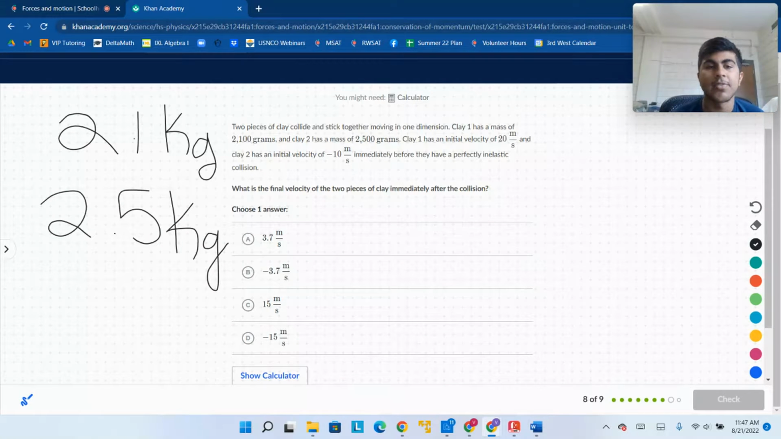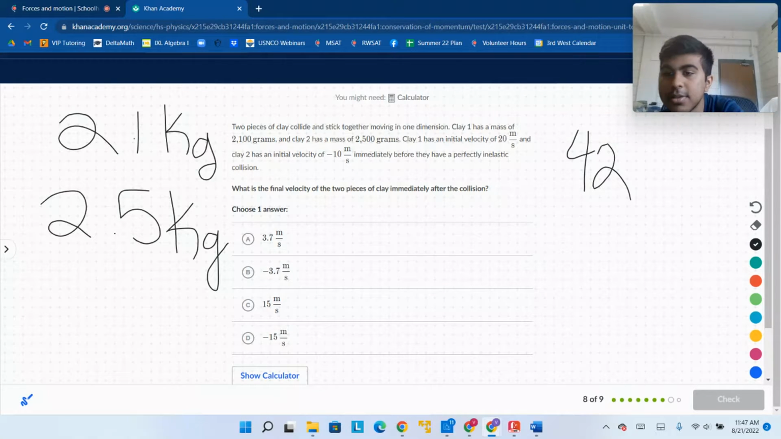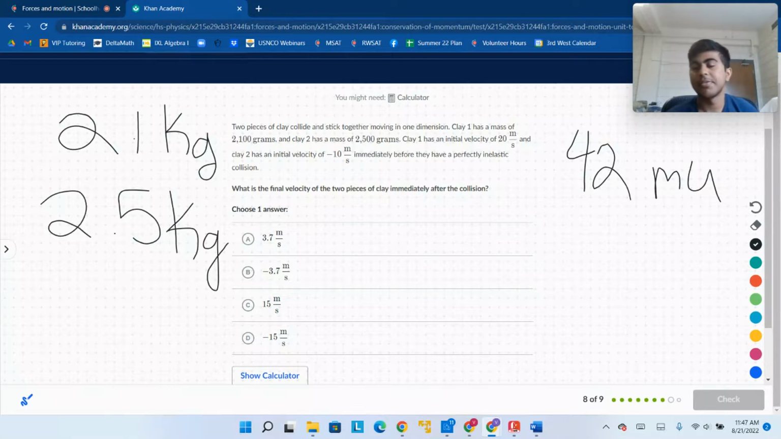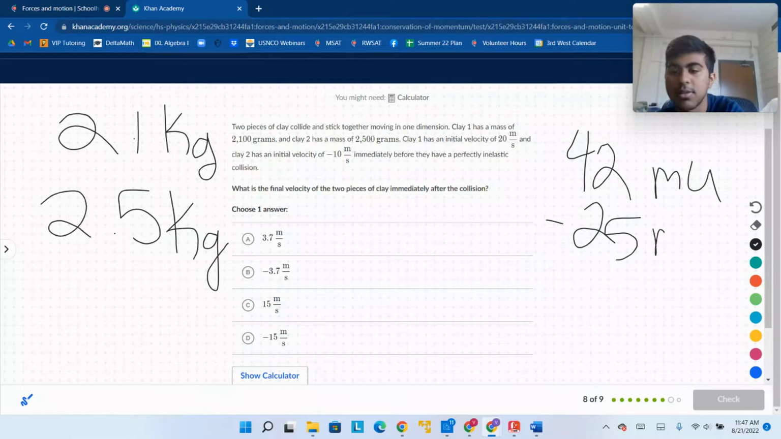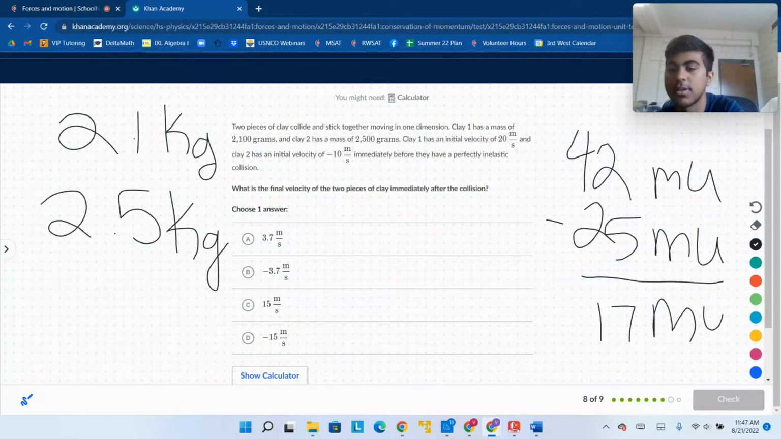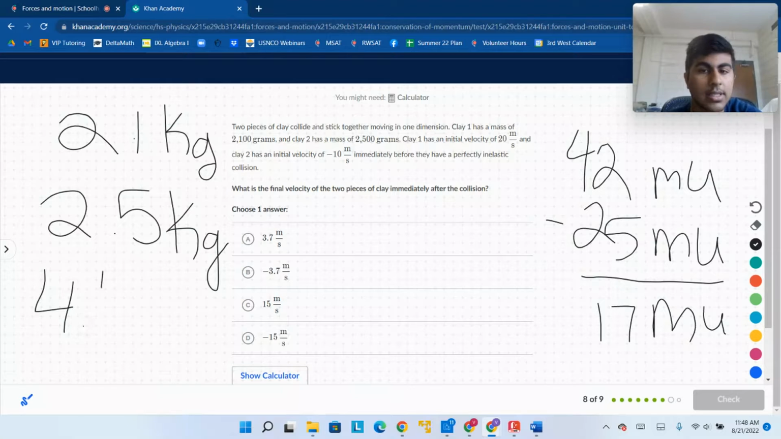Now, clay 1 has an initial velocity of 20 meters per second. So 20 times 2.1 is going to be 42 momentum units, because you get tired of saying kilograms times meters per second. So I just said momentum units. It's not an actual unit, it's just a placeholder, you know? And then negative 10 times 2.5 kilograms is going to be negative 25 momentum units. Then you add that up to 17 momentum units. And they now have a total mass of 4.6 kilograms.